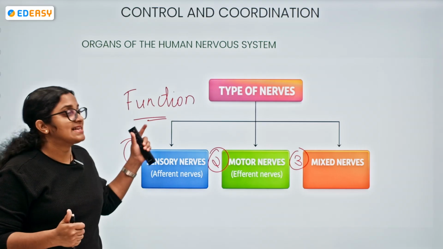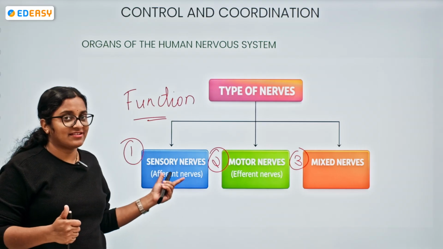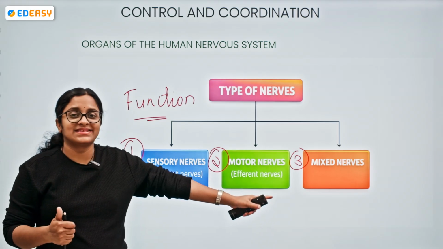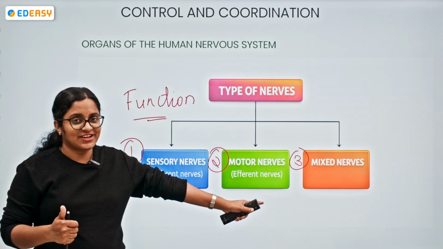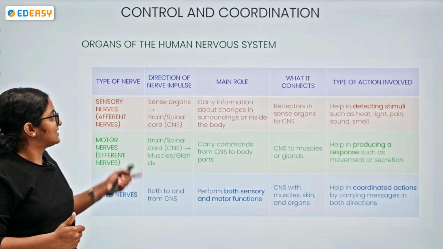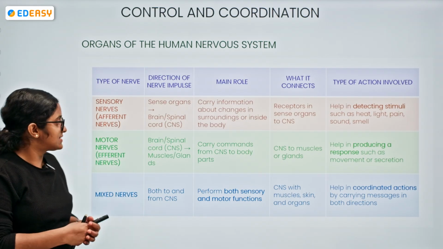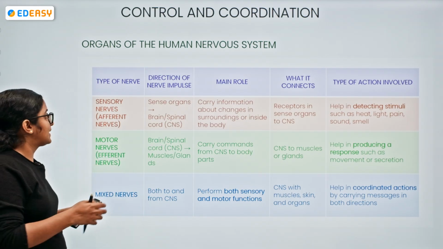Now it is sensory nerve or afferent nerve, motor nerve or efferent nerve, or mixed nerve. Got the difference? Yes. So now let's see the function of them. This will be so simple, don't think it is complicated.